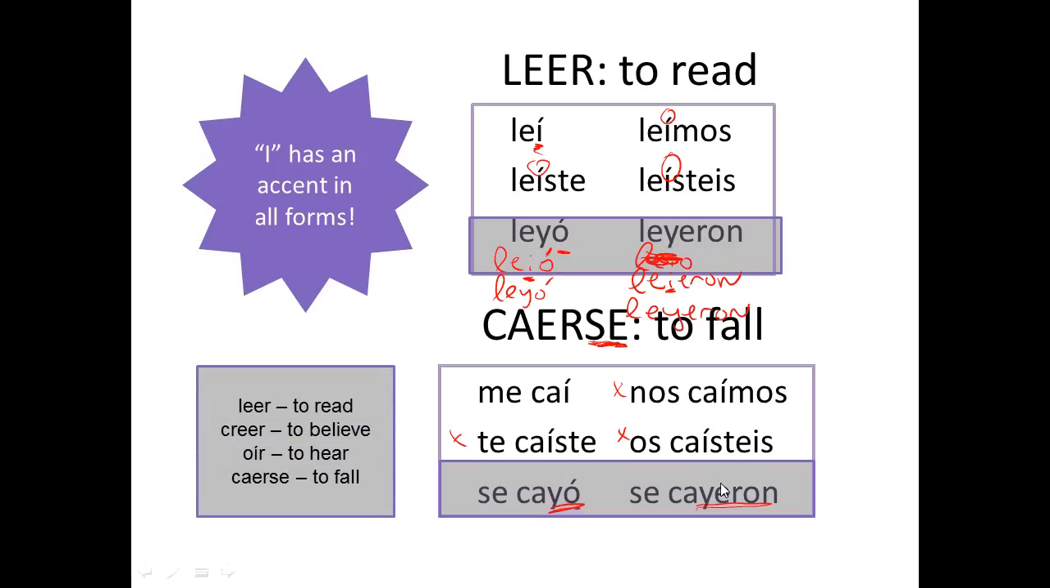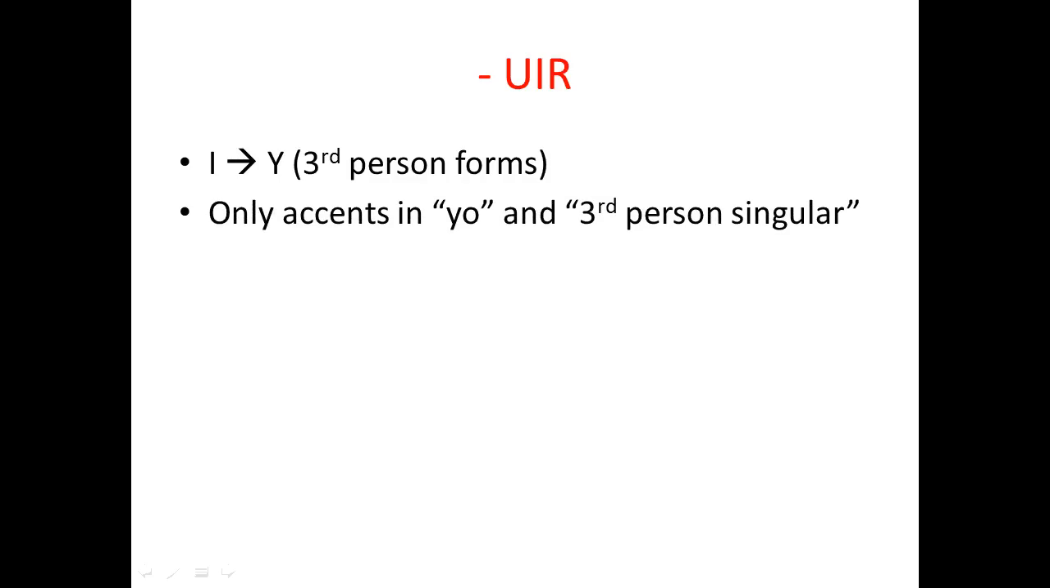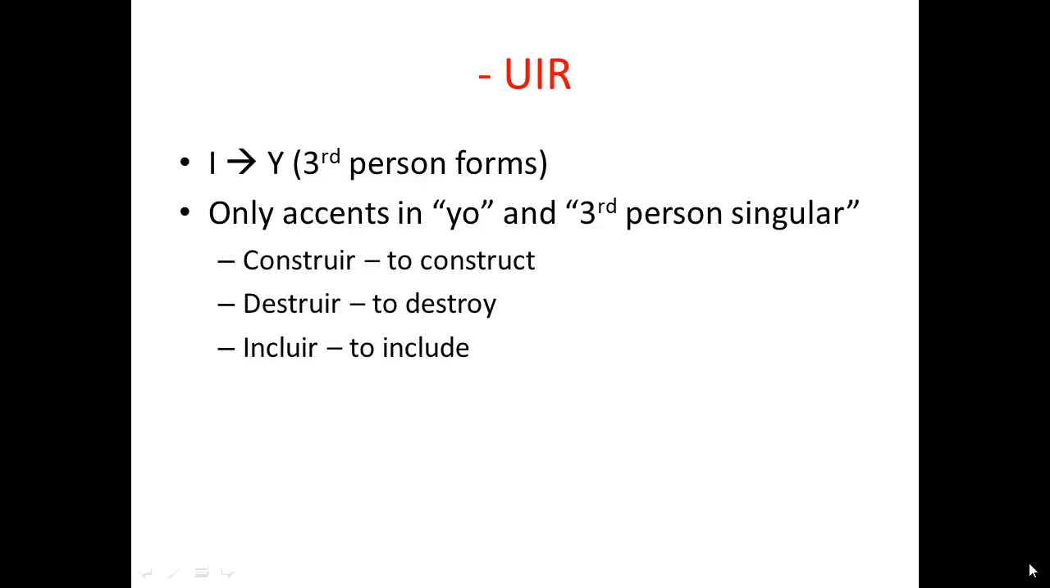So here's some of leer, creer, oír, and caerse, which we have already written down under number 3. UIR: the I changes to a Y in the third person forms. Only accents in the yo and the third person, which we already have written down under number 4. And these are some of the verbs that are UIR, which we have already written down under number 4 as well. So what I'd like you to do now is conjugate construir, stop this, and then come back and check it.